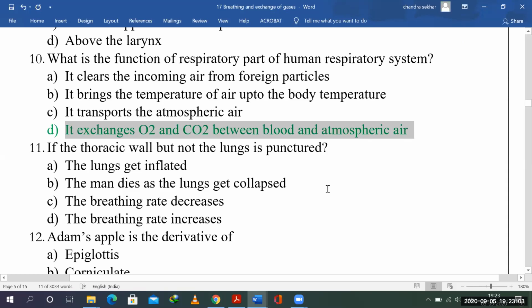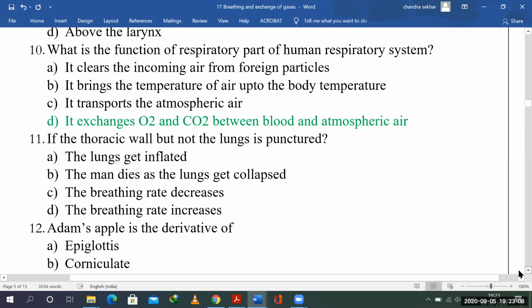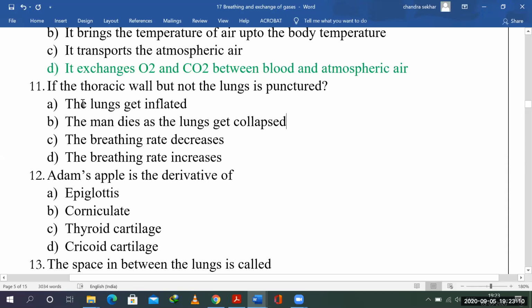Okay. And if the thoracic wall but not the lung wall is punctured, what happens? Thoracic wall is punctured but not the lung wall. When you see the anatomy of the lungs, in the morning itself I have explained, right? The parietal pleura is almost merged with the thoracic cavity. And if you puncture it, what's going to happen? The parietal pleura also gets ruptured, and that leads to the collapsing of the lungs.